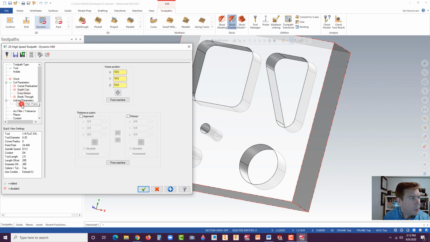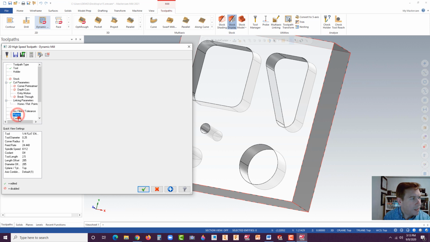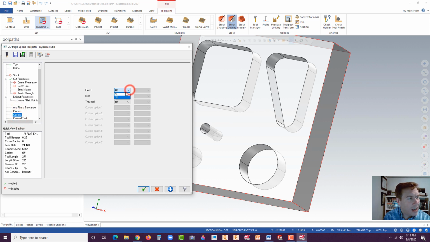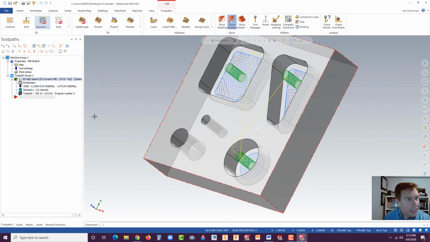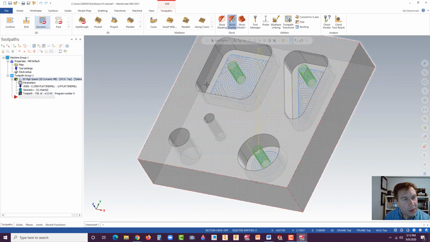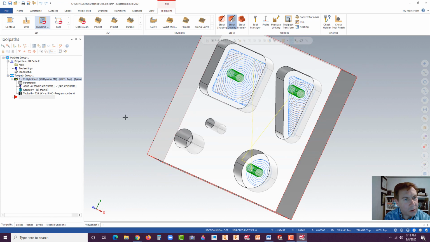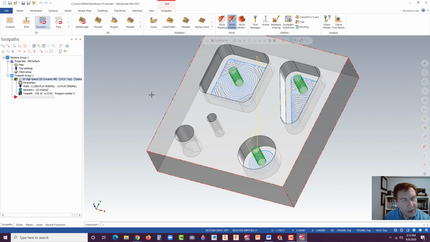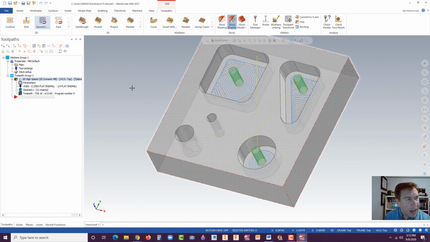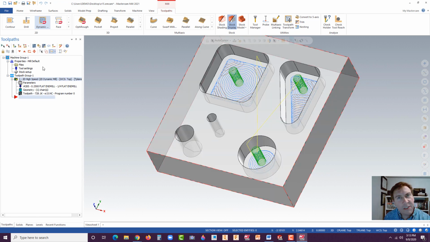All right, and there's linking parameters, planes. Let's just go to coolant, and let's turn on coolant. Coolant's always a good thing. Okay, if you run it without it, it could burn up the tool. You're able to go faster with coolant as well. And hit the green check, and you'll see, depending upon the speed of your computer, you'll get this to occur. Now you can see that's the entry motion there. It's swiveling down, going layers, and this is the path that it creates. So let's see what that does in the simulation tool.